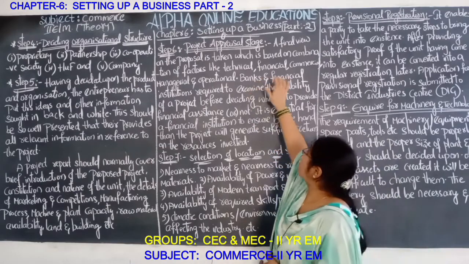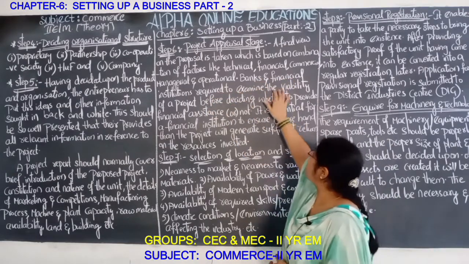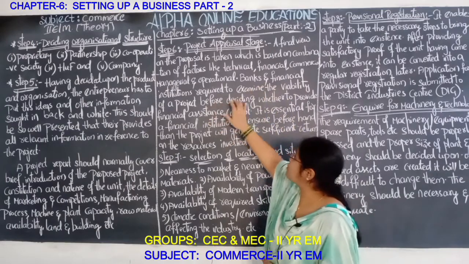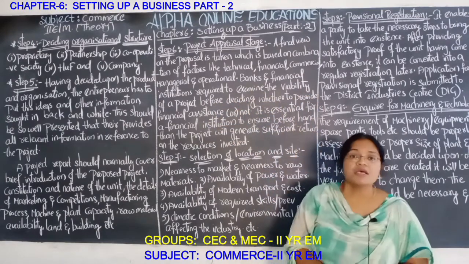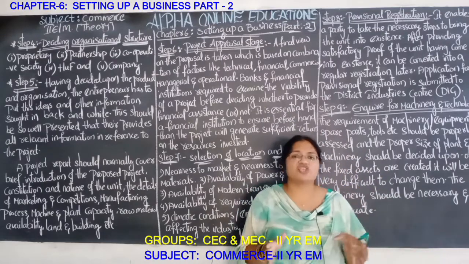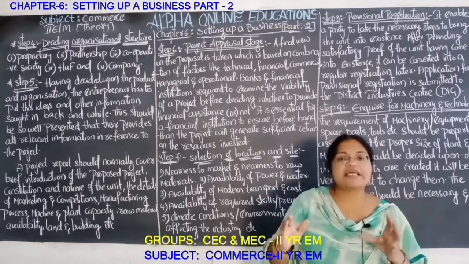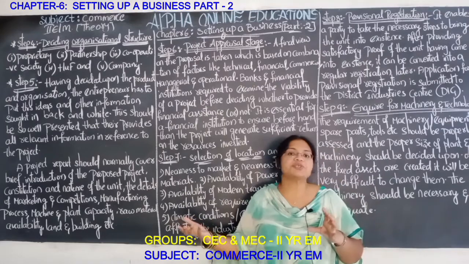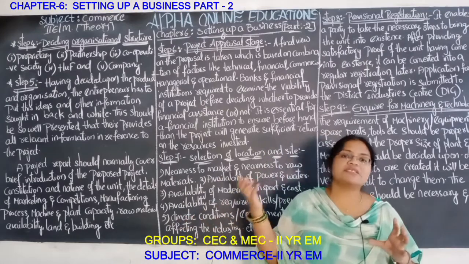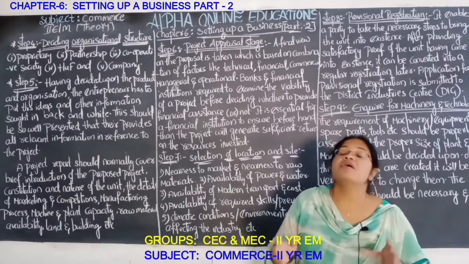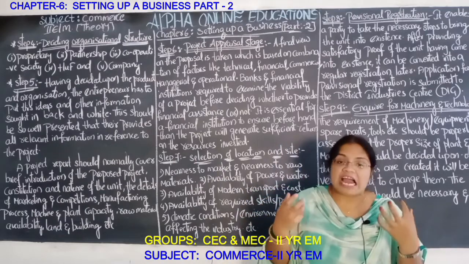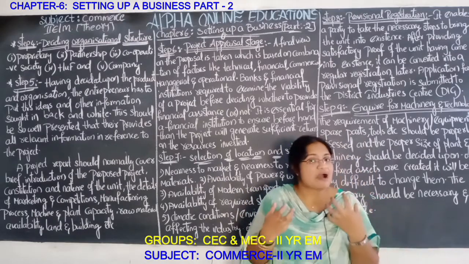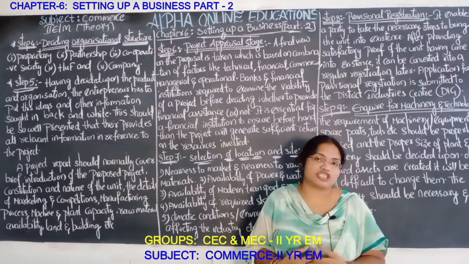Okay, banks and financial institutions are required to examine the validity of the project before deciding whether to provide financial assistance or not. So before they give credit to the entrepreneur to start the project, they first get satisfied. First the bank and the financial institution should be satisfied with the project report.